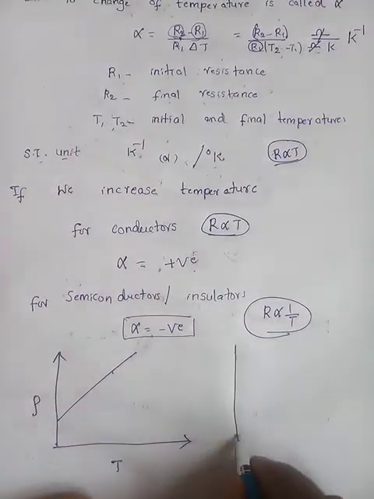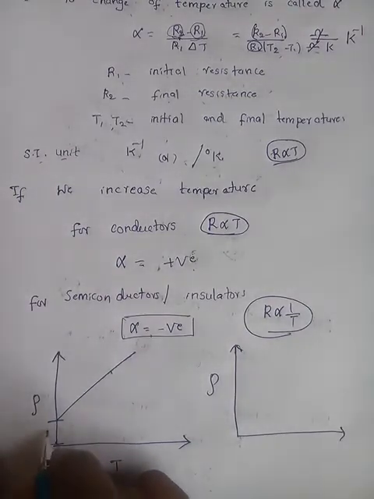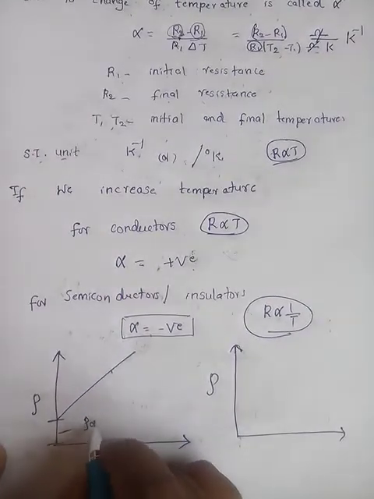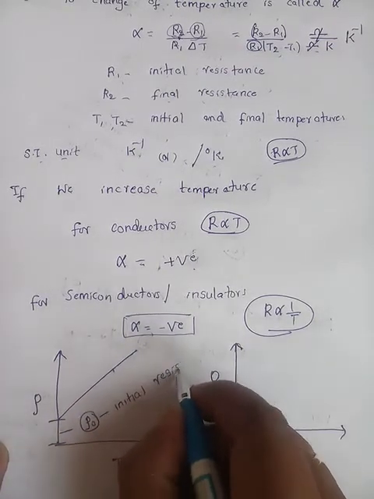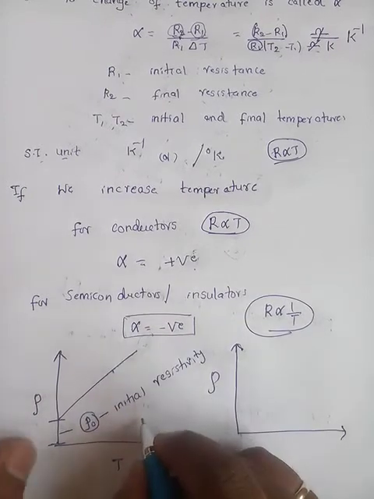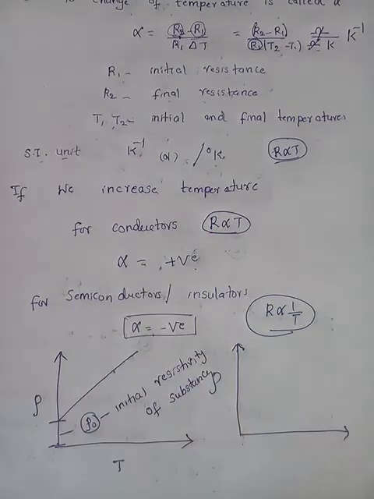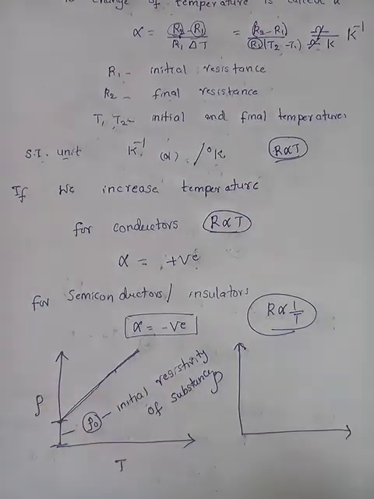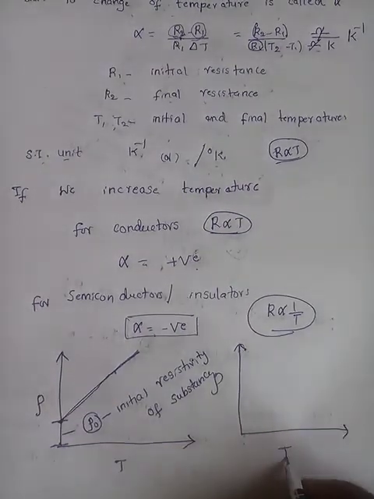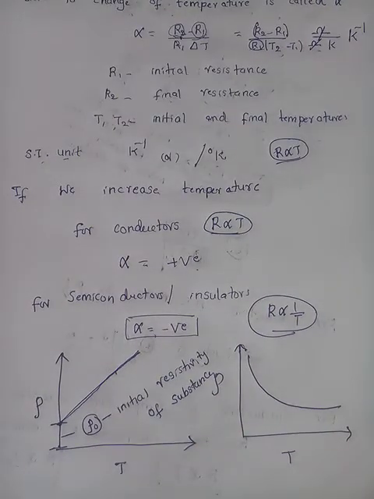Initially it has some resistivity, rho naught, the initial resistivity, even when the temperature is 0, so the graph should not start from 0, and it increases linearly. For semiconductors or insulators, it decreases, that is inversely proportional. These graphs are very important for one mark questions.